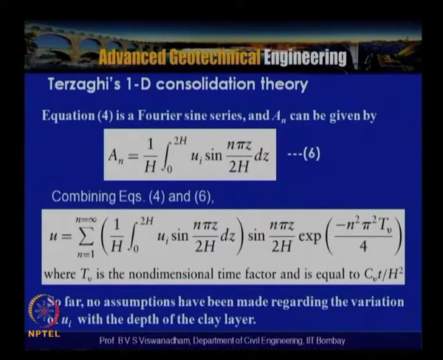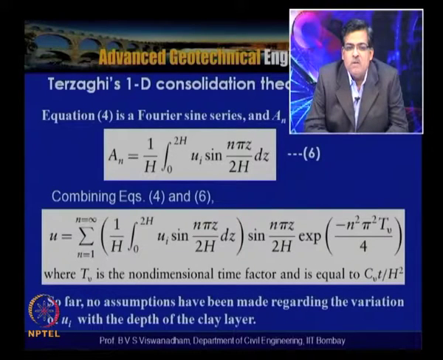Combining the previous equations 4 and 6, we get an expression: u is equal to the sum from n equal to 1 to infinity of [1 by H integral from 0 to 2H of Ui, that is the initial excess pore water pressure, times sin(n pi z by 2H) dz] times sin(n pi z by 2H) times exponential of minus n square pi square Tv by 4. The Tv is the non-dimensional time factor and is equal to Cv t by H square. That is what we have discussed.